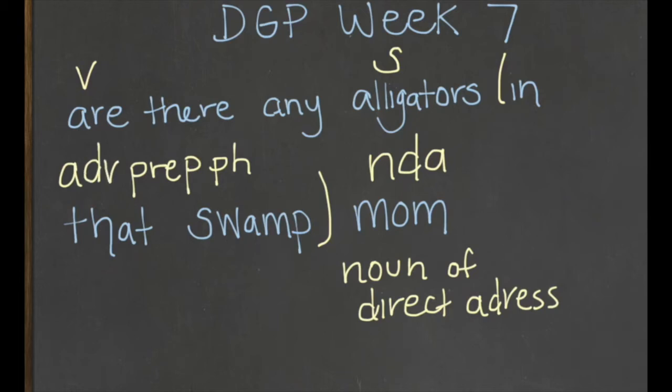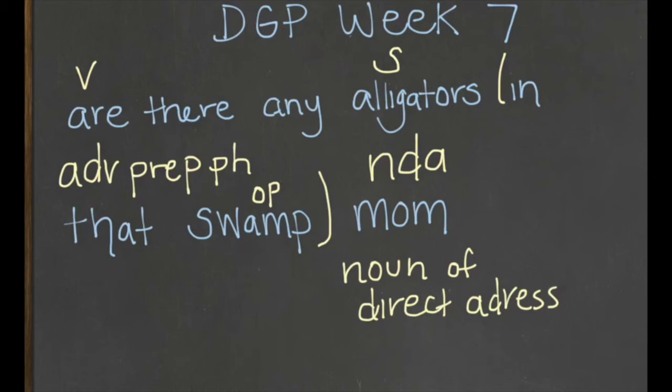ADV, prep phrase. We can't forget to label our object of the preposition. That is the last word in our prepositional phrase. It's a noun or a pronoun. In this case, it's the word swamp, OP, object of the preposition.